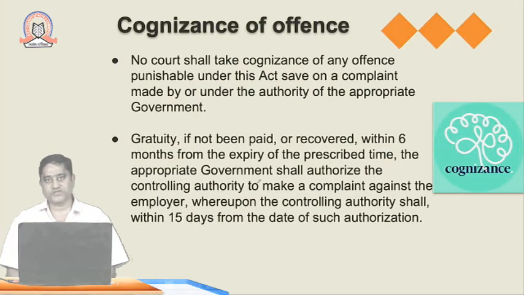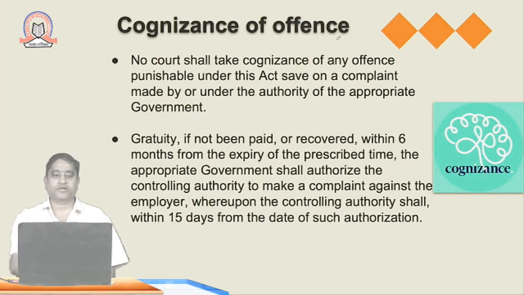Coming to the offences part, this particular slide is normally for the employer, for what type of offence he has made and what type of penalty he has to pay. No court shall take cognizance of an offence punishable under this Act save on a complaint made under the authority of the appropriate government. The meaning of this statement is that the employee has to apply and inform the authority that my gratuity is due but they are not paying.